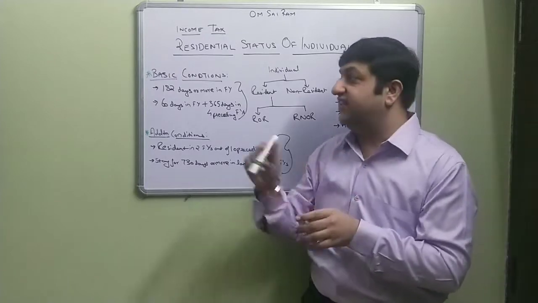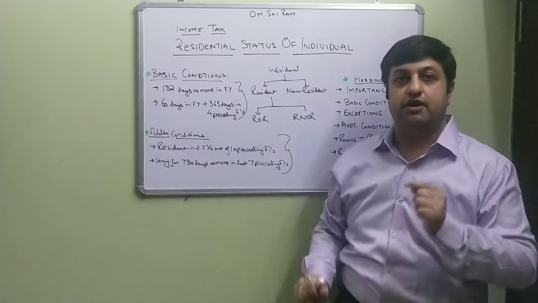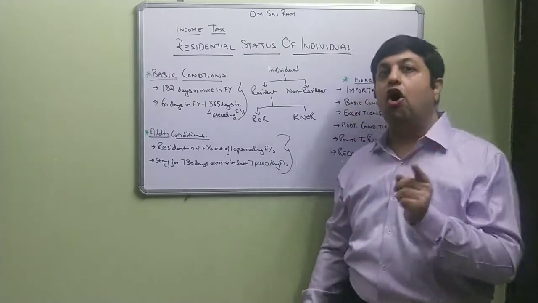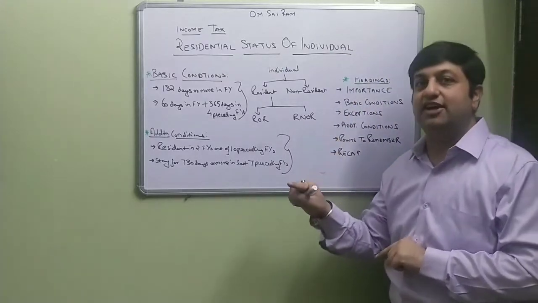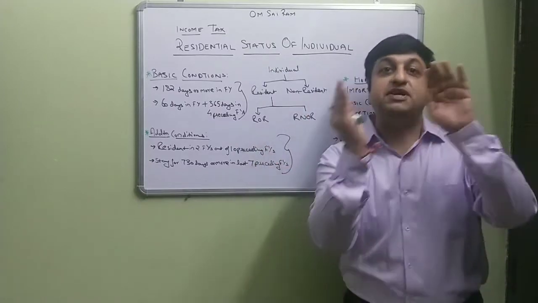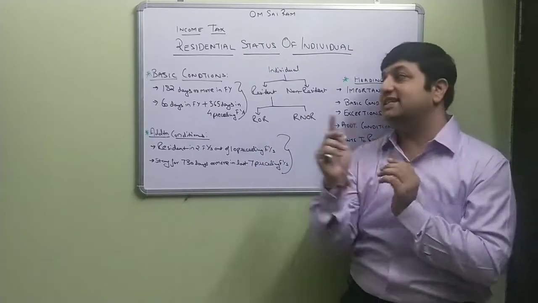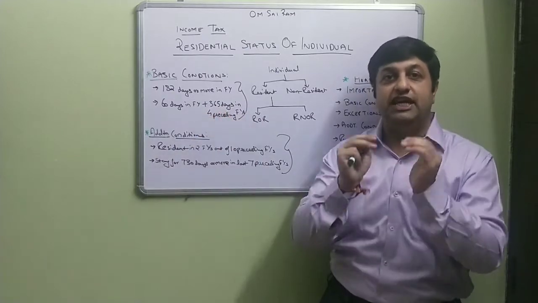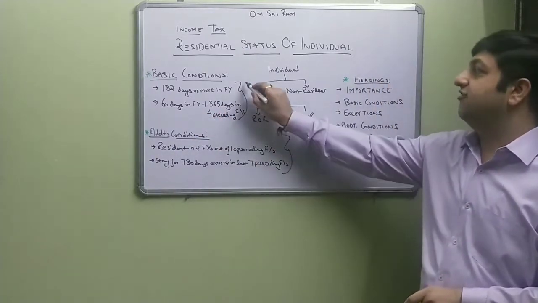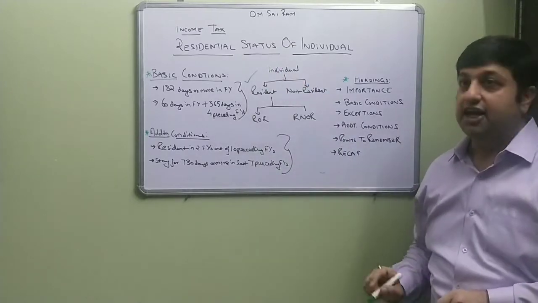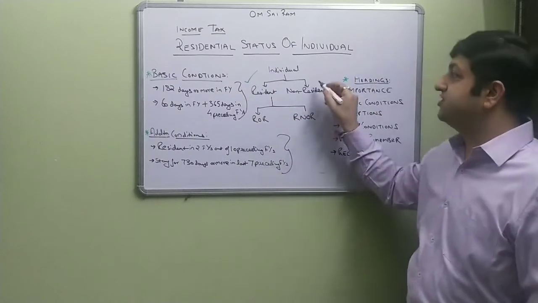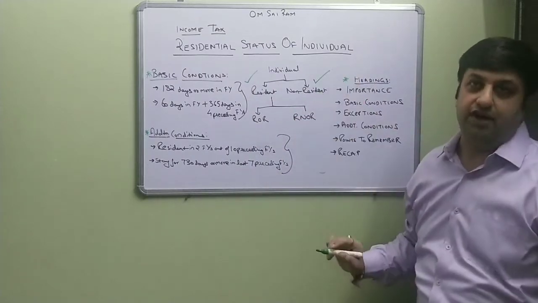So if he satisfies either of these two conditions, the first of 182 days in the current financial year, or the second of 60 days in the current financial year and a total of 365 days in the preceding 4 years, then that person will qualify as resident. If he does not satisfy either of these two conditions, that person will qualify as non-resident.